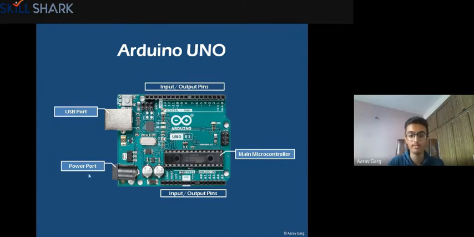So in this case, this is a small port, like the charging port in your mobile phones. This is also a small port where you can connect a power cable from the electricity board, the switch board. So this is one way you can do it.